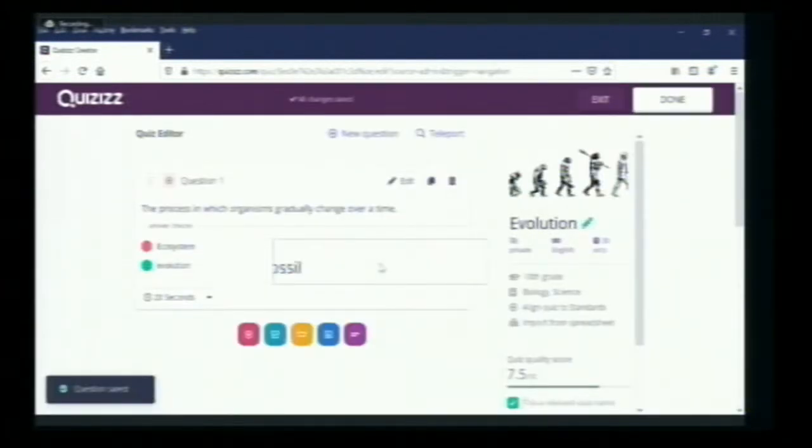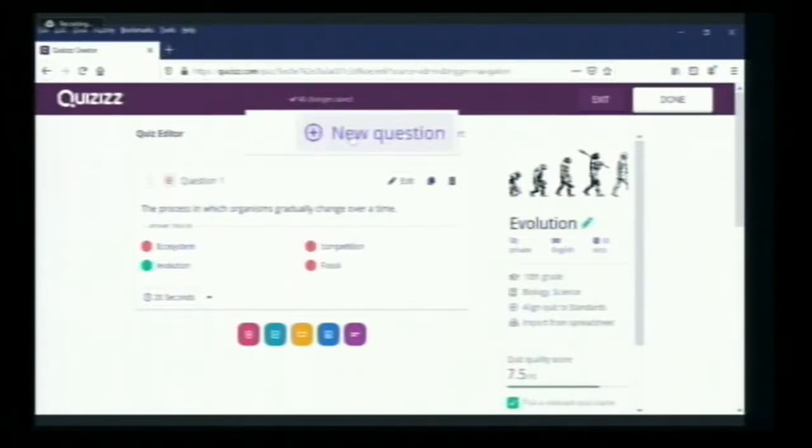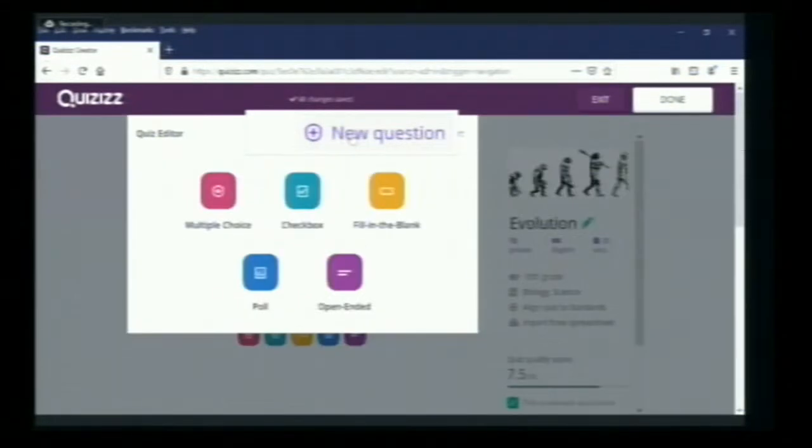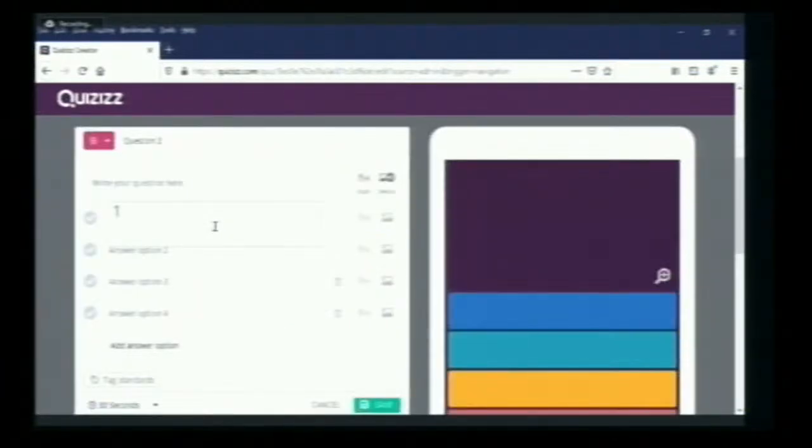So the first question is ready for the students in the quiz. And second, if I want another question, I have to add it. So I will click on this one. And again, I want to add a multiple choice question. So here I will type the question as the father